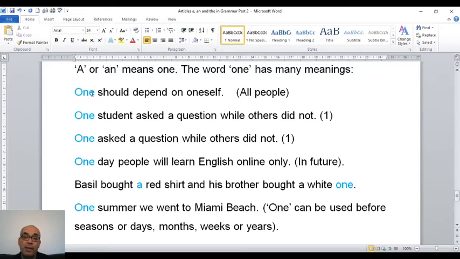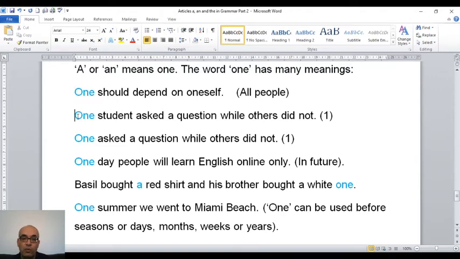You can say people should depend on themselves. You should depend on yourself. They should depend on themselves. And all of them have the same meaning. So when we say one, it means anyone, any person. So one means here all people.